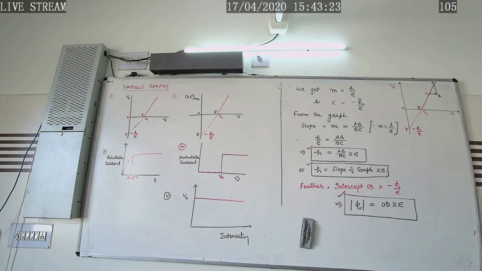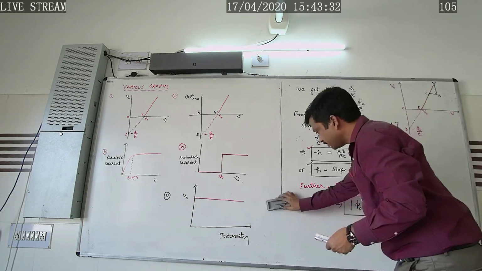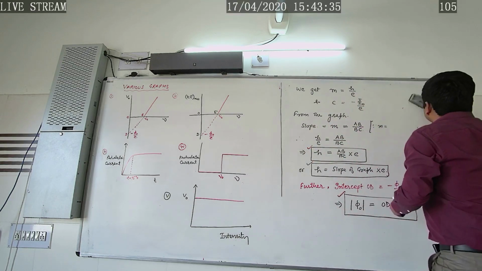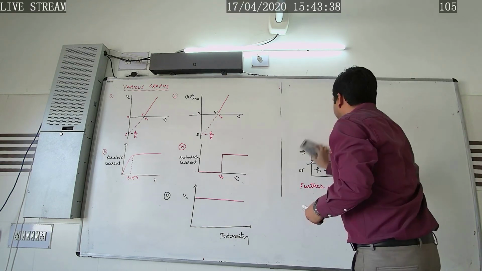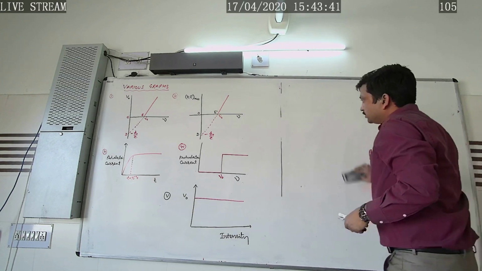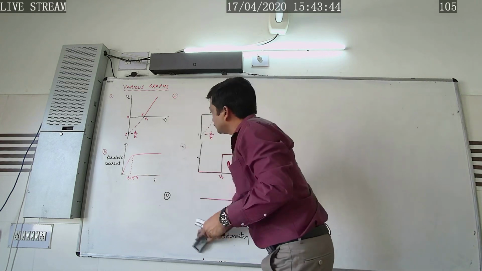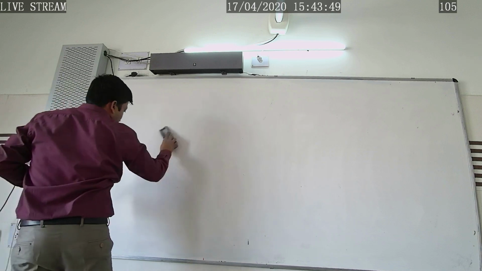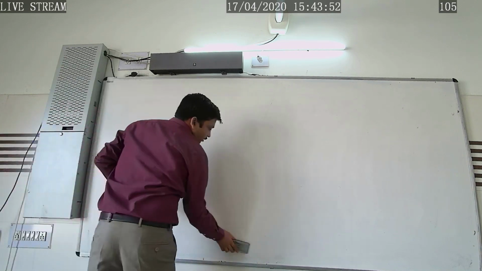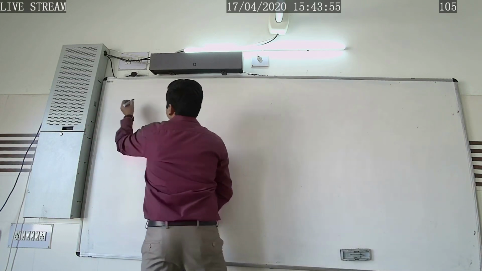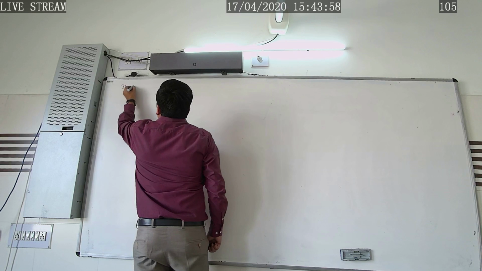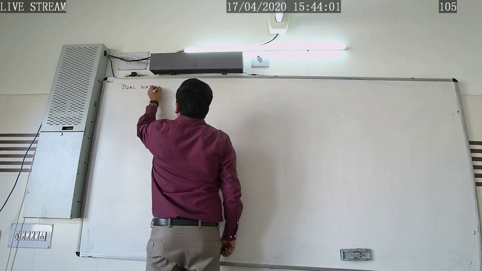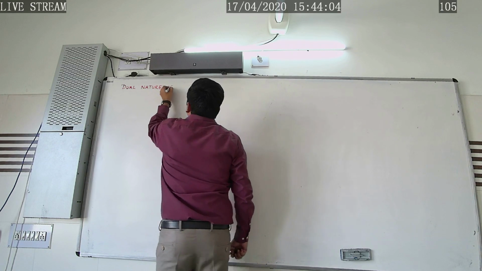Now let's move ahead. We are going to study the de Broglie hypothesis and the de Broglie wavelength associated with the material particle. What about the de Broglie hypothesis? That is a 2 marks question CBSE asks sometimes. Let's study this. The de Broglie hypothesis led to the conclusion about the dual nature of radiation.